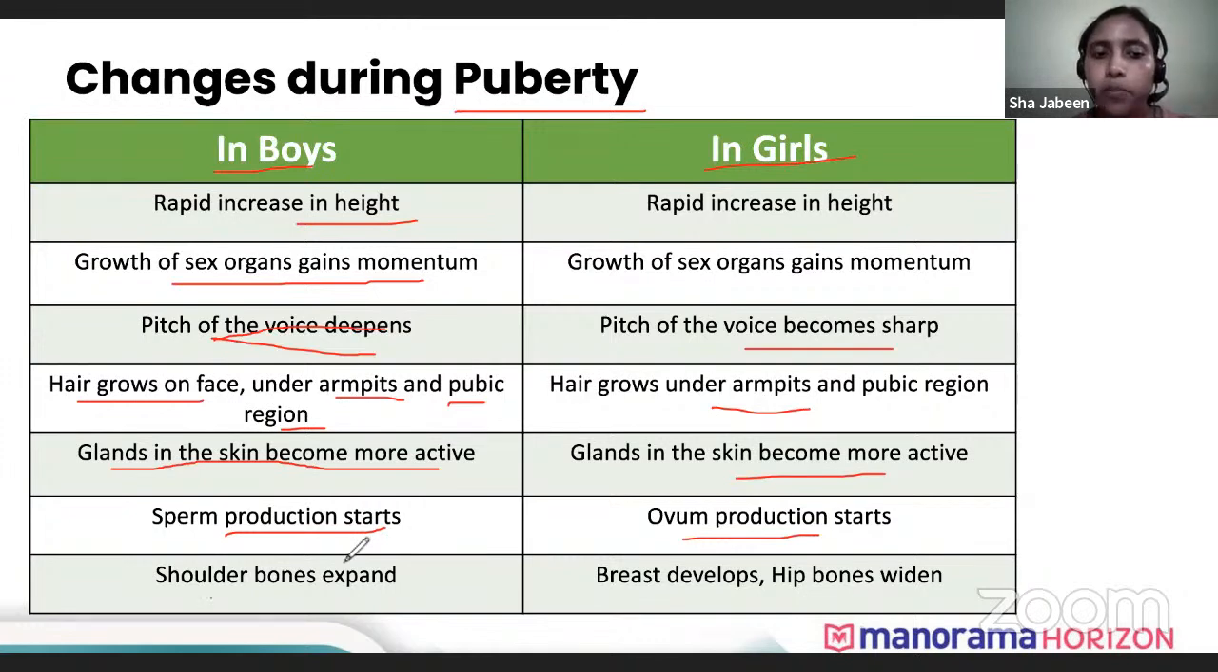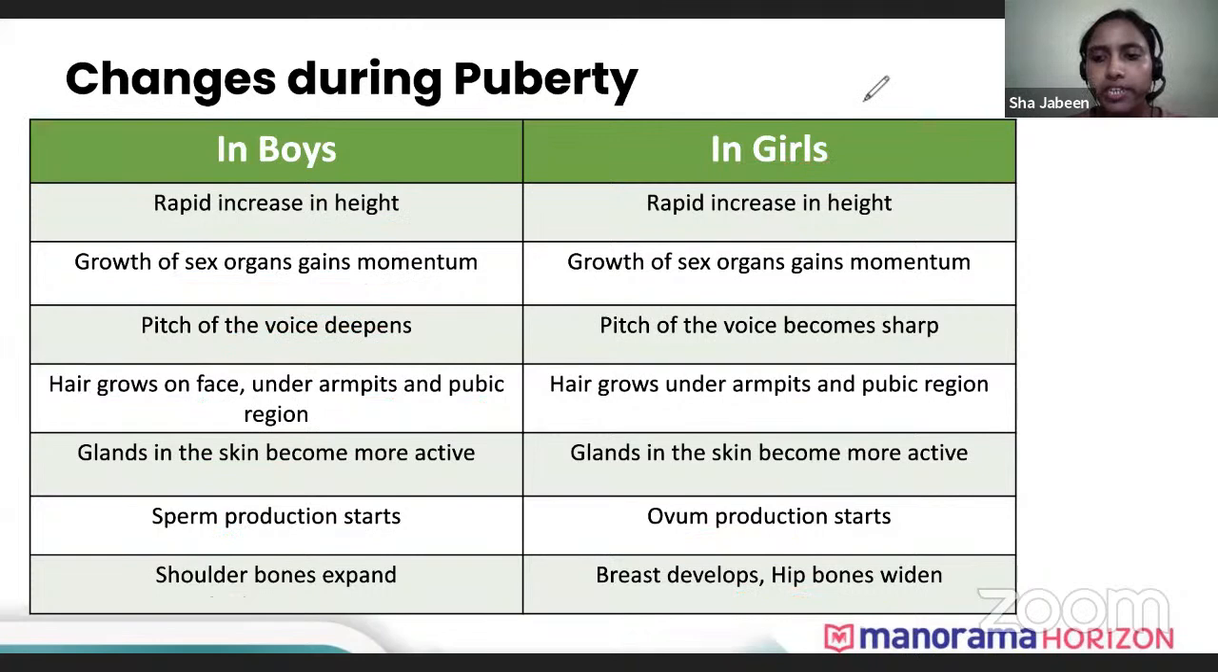Okay. Then in boys, the body shape changes. In boys, you'll find the Y-shaped body. The shoulders enlarge more and the waist becomes narrower. Shoulders will be broad, waist will be narrower. So a Y-shaped body will be formed in boys, whereas in girls, you'll find the breasts develop, the waist gets reduced and the hips develop. So a wavy kind of structure will be formed in girls. Okay, so is it clear? The changes during puberty, is it clear?